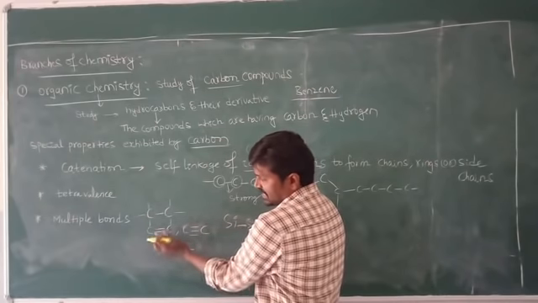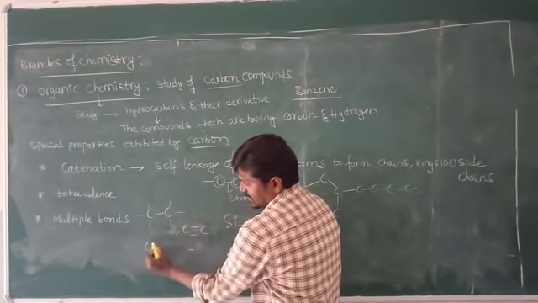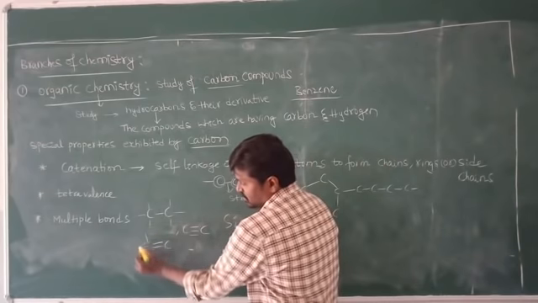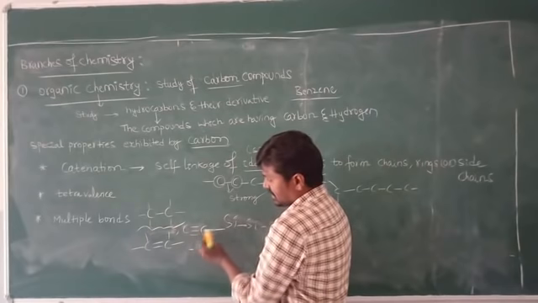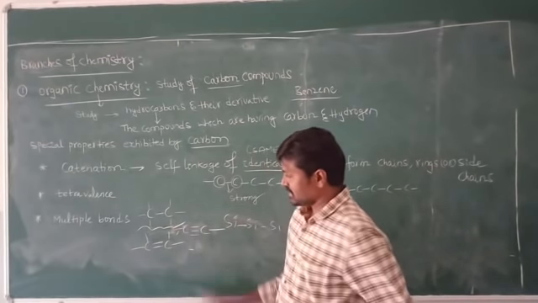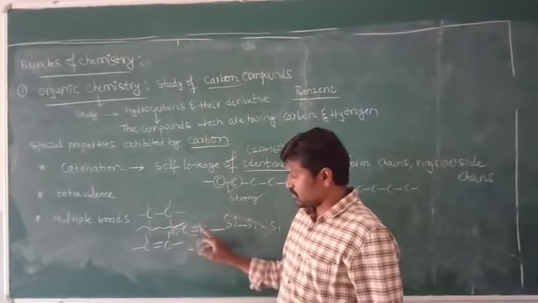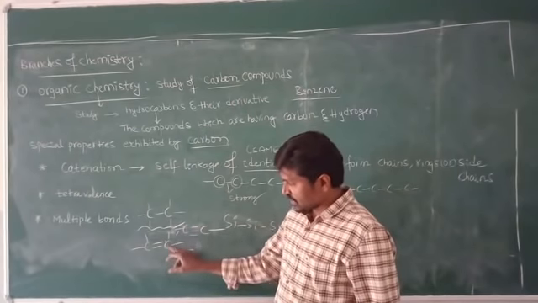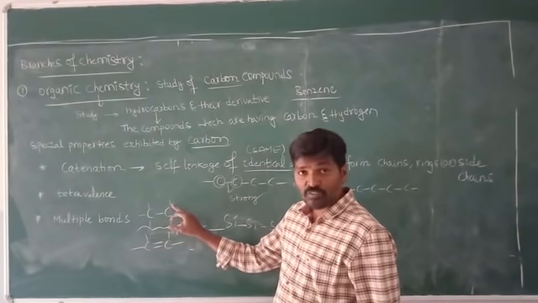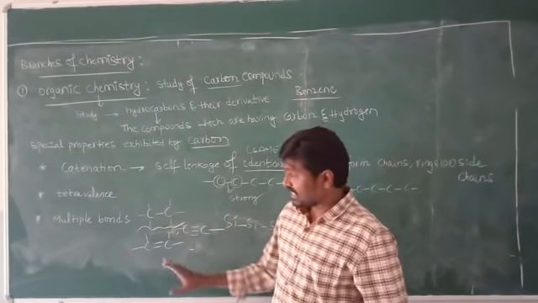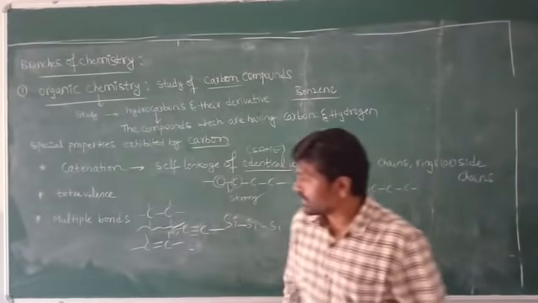Here 2 bonds are there, double bond, and the remaining 2. Here 3 bonds are there, and the remaining 1. Carbon forms 4 bonds in each case. Like that, carbon has the tendency to form multiple bonds.